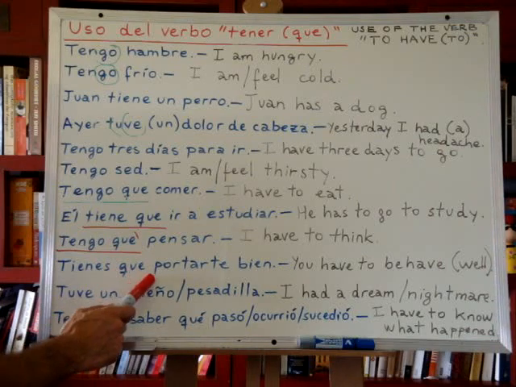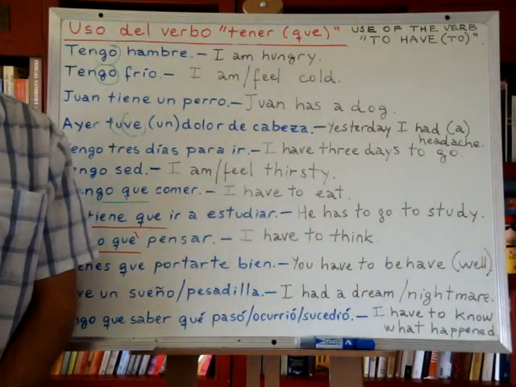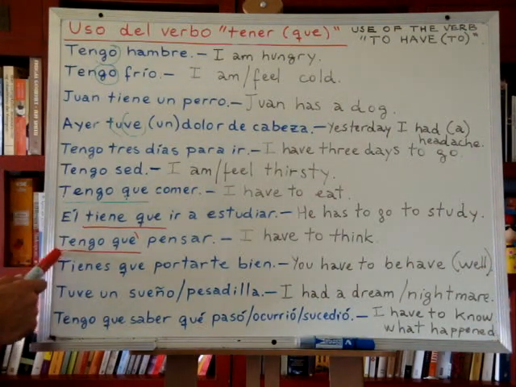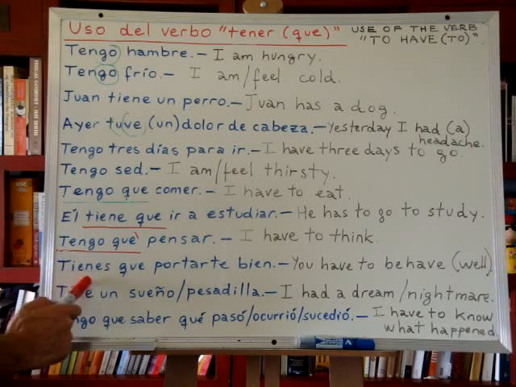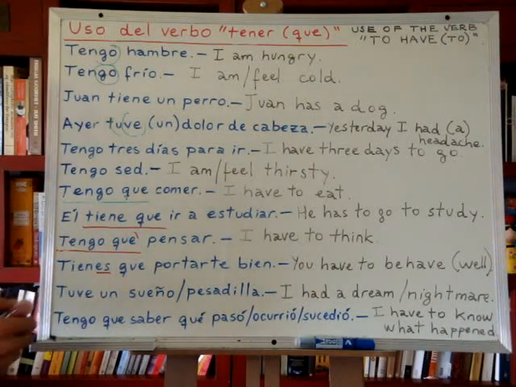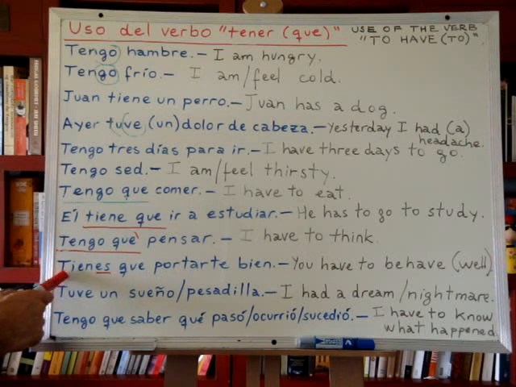Tienes que portarte bien. Tienes, you can see the conjugation, especially the ending with es. We know that the person or the subject is you in the singular, okay? And this is in the present.